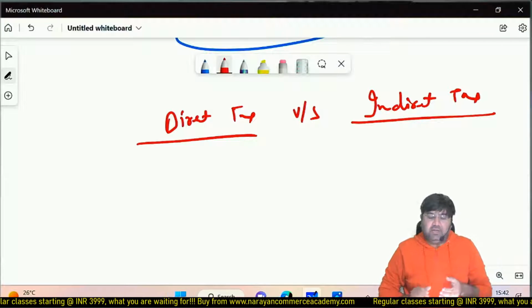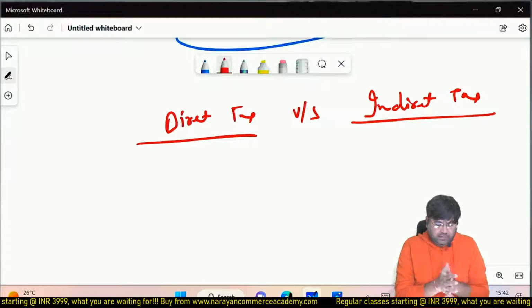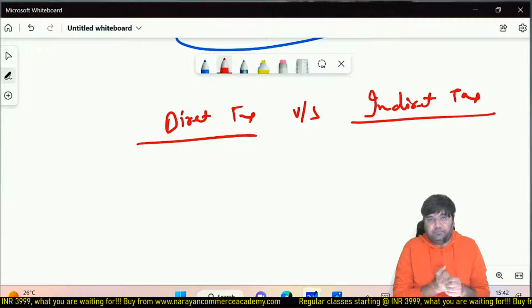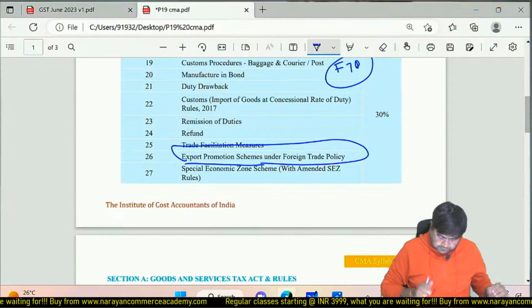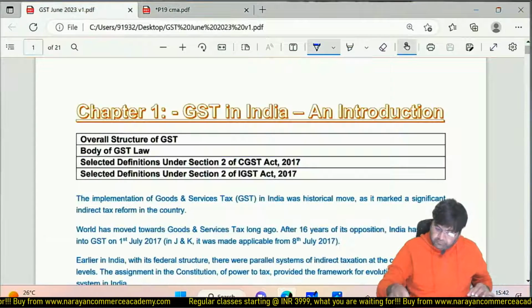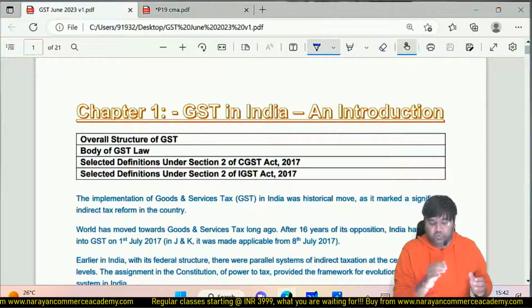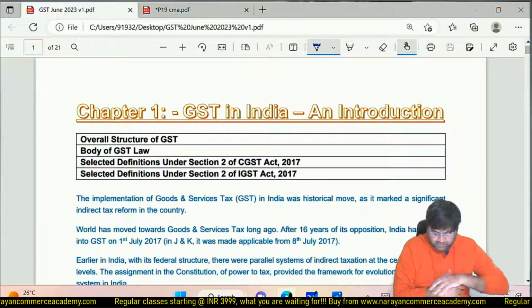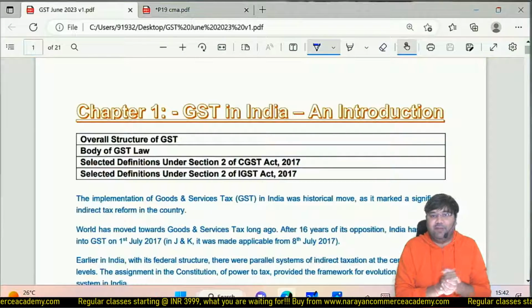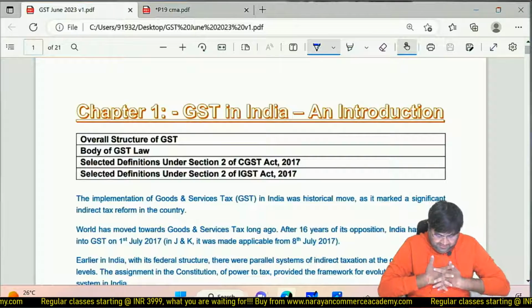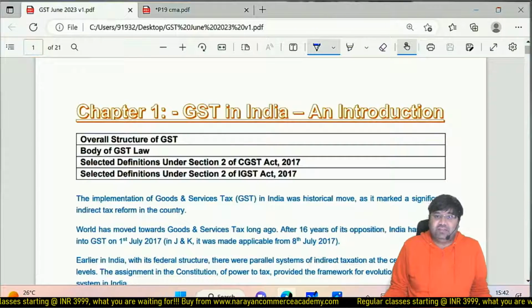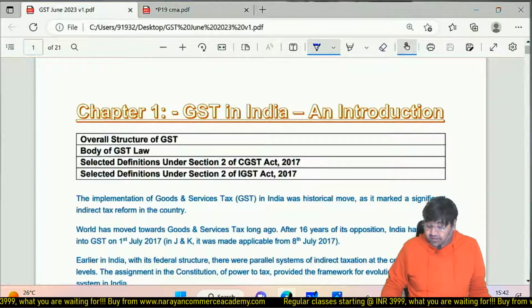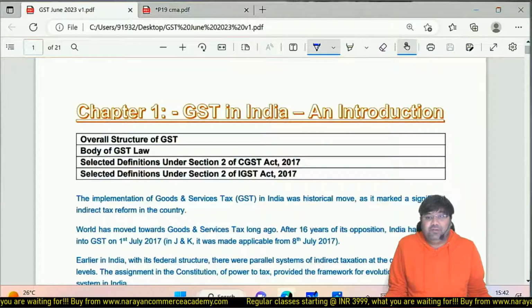So let's start with the first topic, basically the first part of your syllabus. Part 1, Section E, GST, Goods and Services Tax, a hot topic for the last 5 years in India. So you may be reading news related to GST and you may be thinking, what is this?